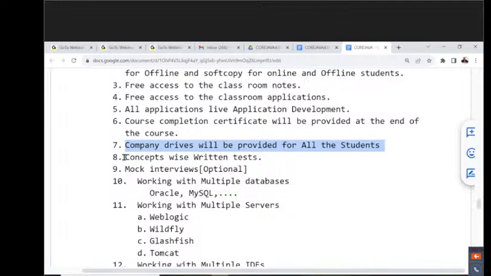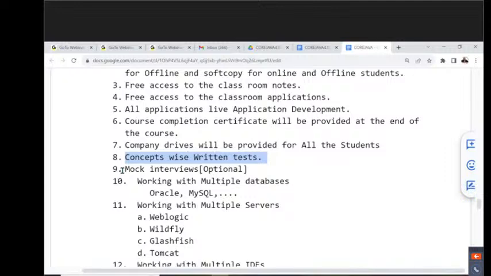Right, sir. Concept-wise written tests will be conducted. Yes, as part of the course only, part of the services only. We are going to conduct written tests for each and every concept. If I complete one topic today, on the basis of that, we are going to conduct a written test. We just have to appear for it. We have to analyze how much you know in that particular content.